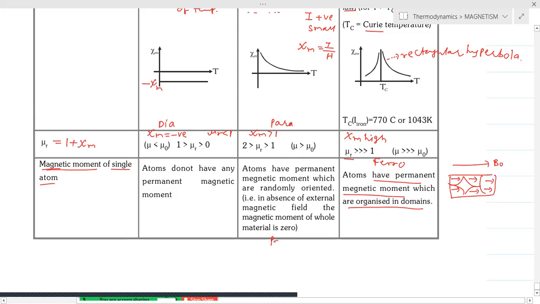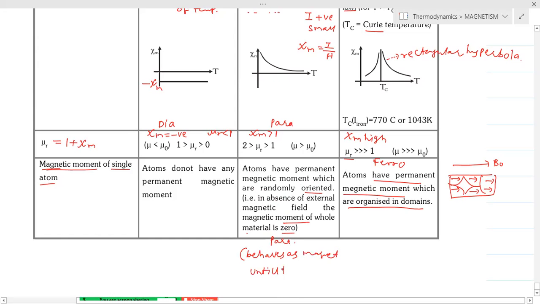So now we will take the paramagnetic material. Atoms have permanent magnetic moment which are randomly oriented. Because of their random orientation, the net magnetic moment is equivalent to 0. So that means the paramagnetic material will behave as a magnet only until there is an external field.